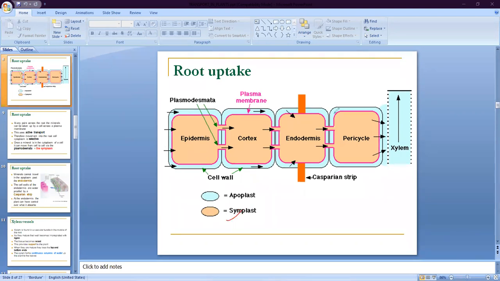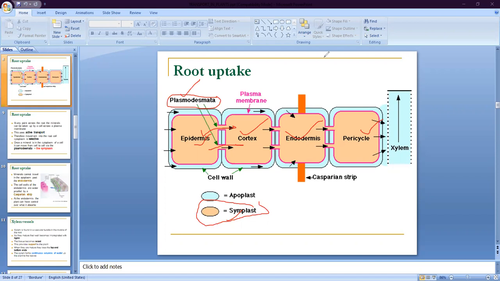Second is symplast. Symplast transportation is transportation from cell to cell by the cell junction. The plasmodesmata is the cell junction in the plant cell, and desmosome is generally present in animals. So this cell junction, which is called plasmodesmata, moves from cell to cell. Clear? From epidermis to cortex, cortex to endodermis, and then endodermis to pericycle. So this type of transportation system is called symplast.